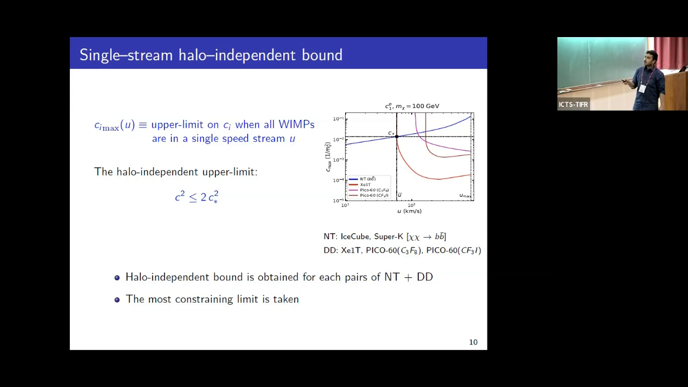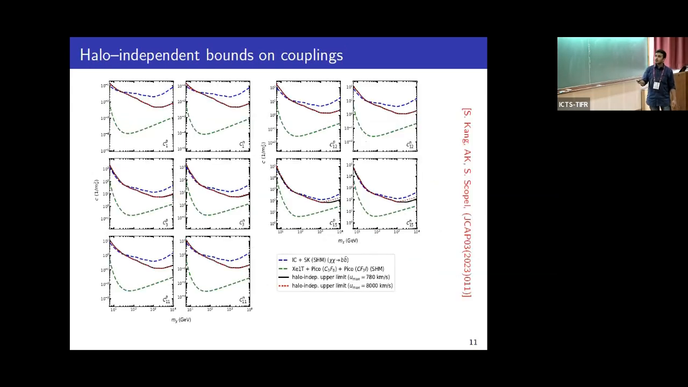Taking a convolution between these two types of limit, if the maximum value of this convolution is C star, then one can show that the halo-independent upper limit on the coupling squared is twice C star squared, where the factor of 2 is due to the fact that we combine two different types of experiments from two different WIMP speed ranges. We obtain a halo-independent bound for each pair of neutrino telescope and direct detection experiments, and the most constraining limit is taken as the final halo-independent bound.